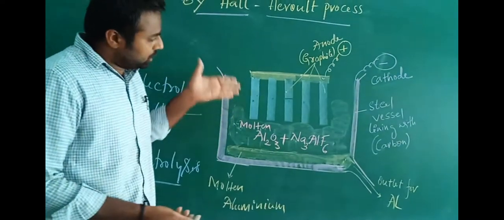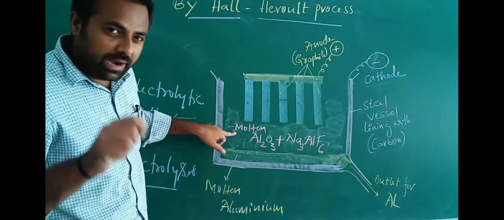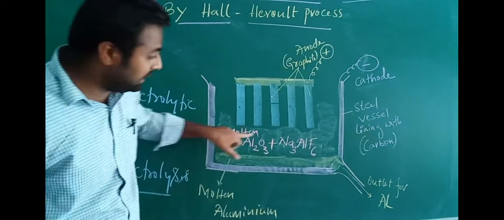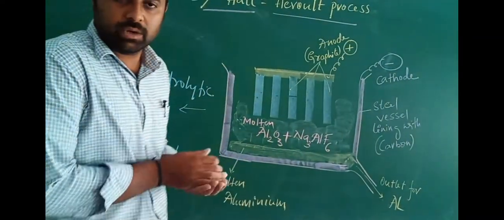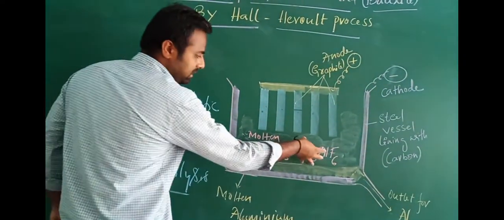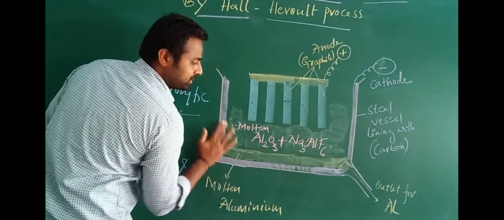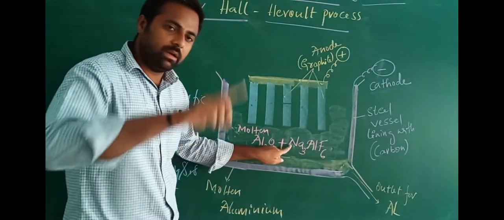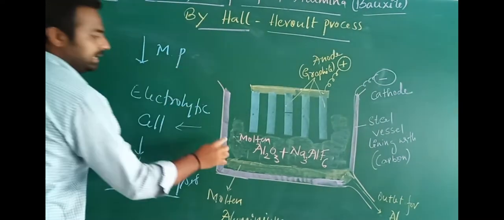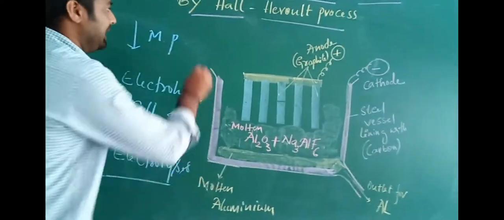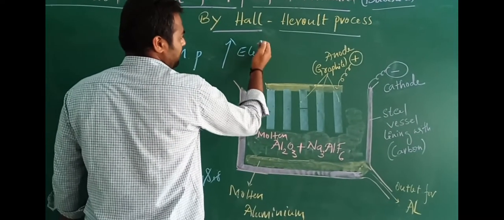Now, to this electrolytic cell, molten purified alumina is going to be dissolved in this cryolite. What is the role of cryolite here? This cryolite decreases the melting point of this molten mixture, and increases the electrical conductivity.